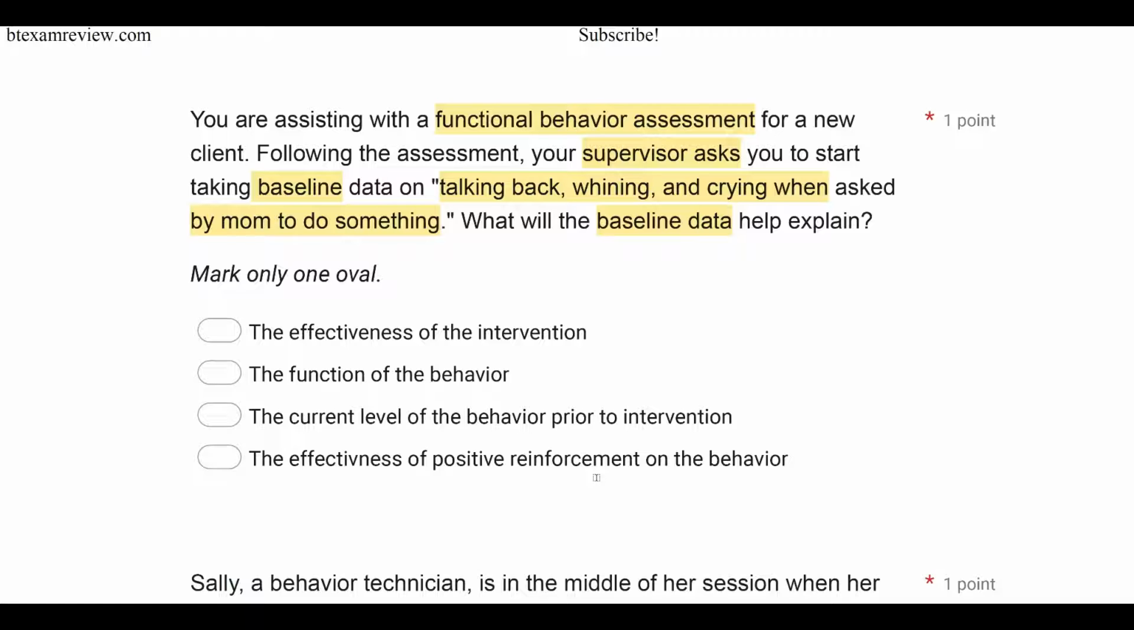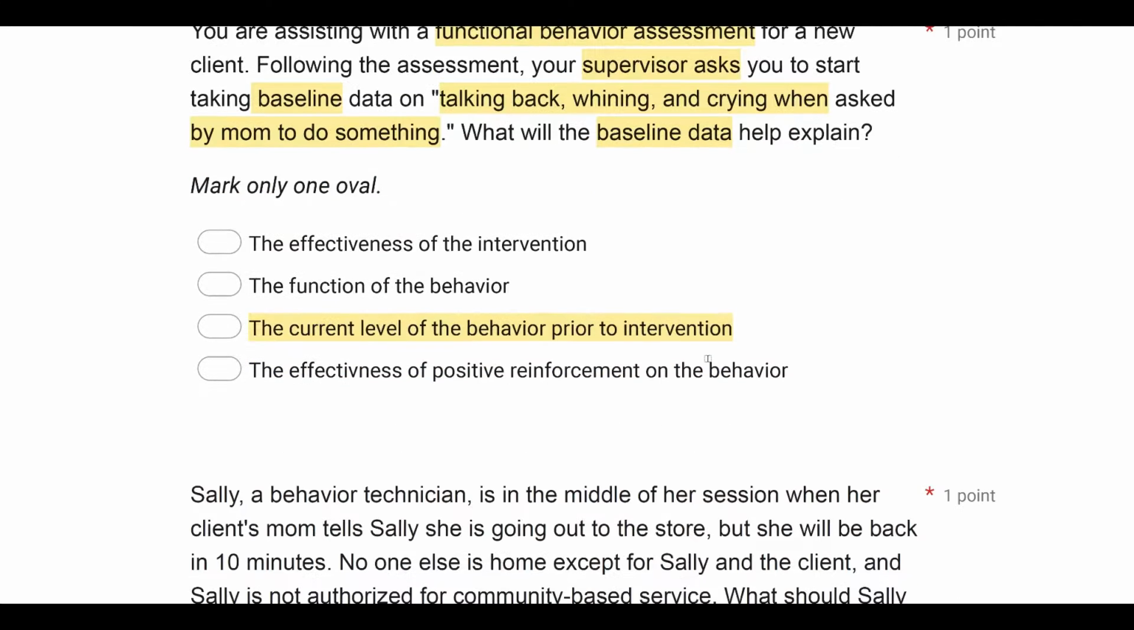In baseline, we're not delivering consequences. We're simply observing and measuring. So we're not looking for the effectiveness of any consequence. What we're looking at is the current level of the behavior prior to intervention. Why baseline data is so important.